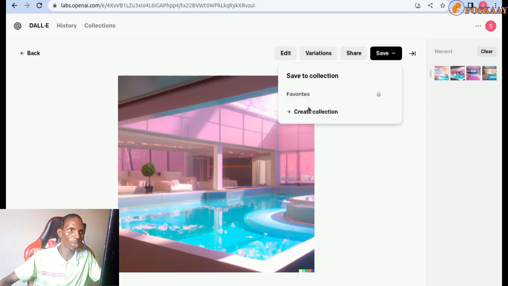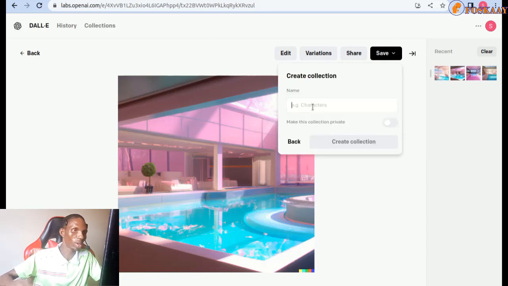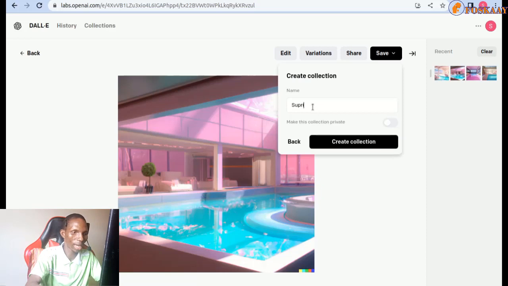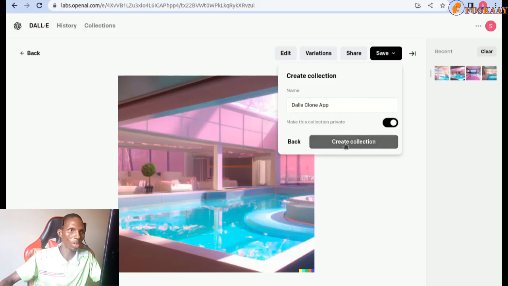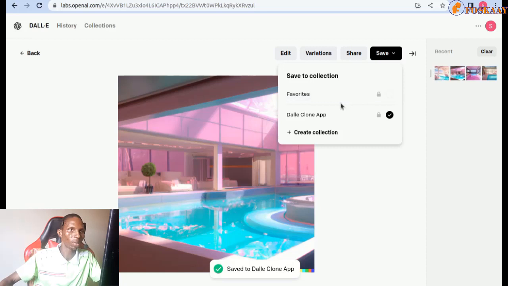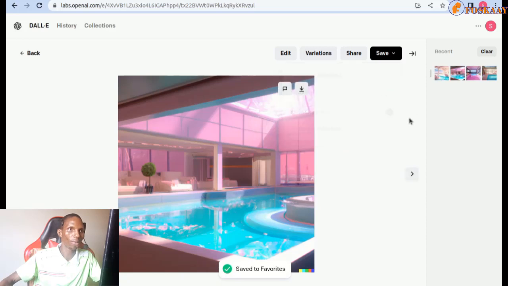You can create a collection, for example, a collection for DALL-E clone app. Maybe you want to build a DALL-E clone app image. Make this collection private. That means if not, it will be visible to others. Create collection. Then you can add it just to general favorites if you want, or just to this particular favorite.